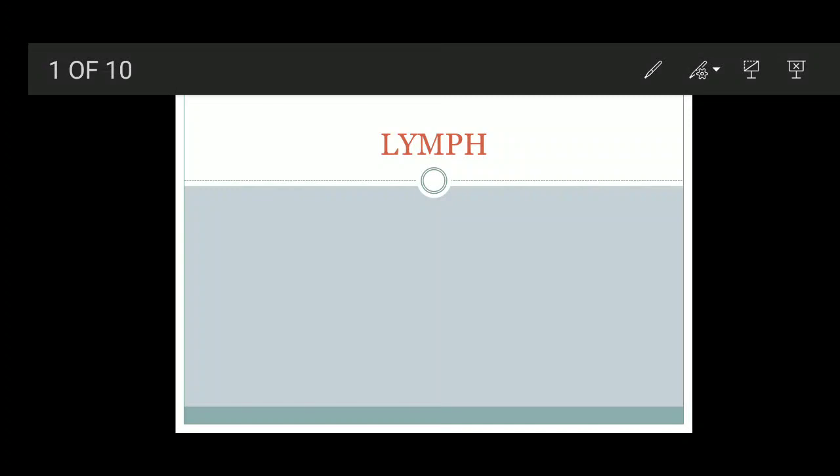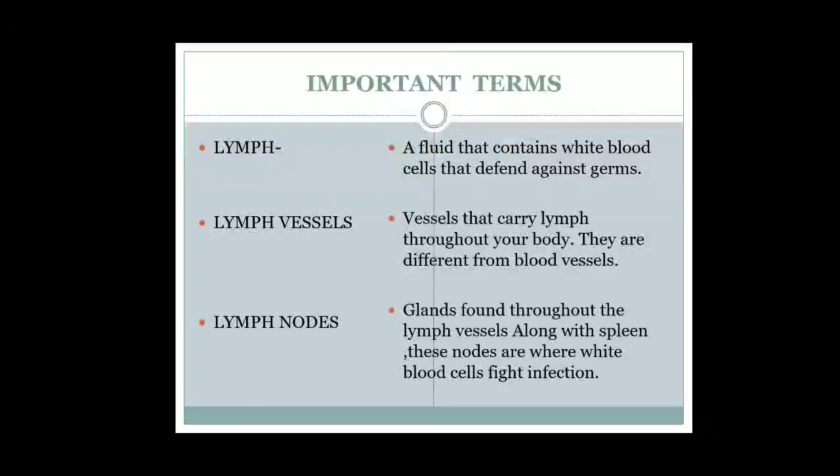When the blood passes through the capillaries in tissues, some water along with some water soluble substances and some WBCs move out into spaces between the cells of tissues, and it leaves the larger proteins and erythrocytes in the blood vessels. So this fluid which is released out is known as interstitial fluid or tissue fluid, and this is known as lymph. Now it has the same mineral distribution that is in the plasma part.